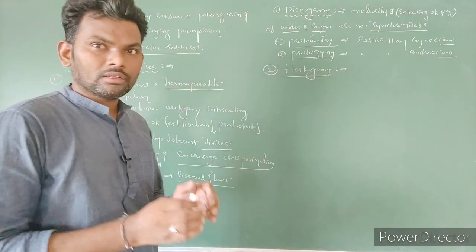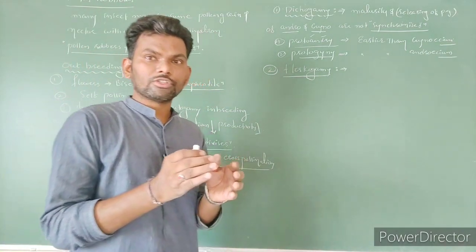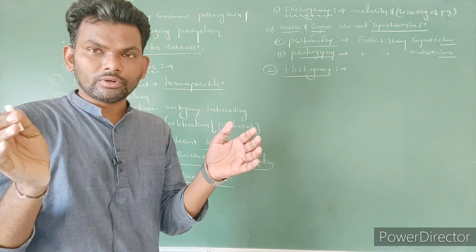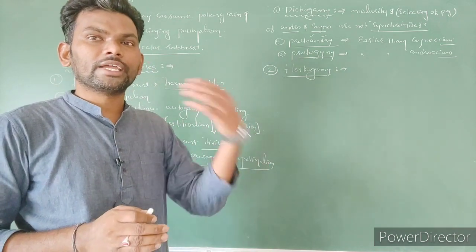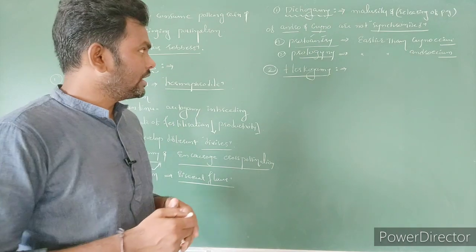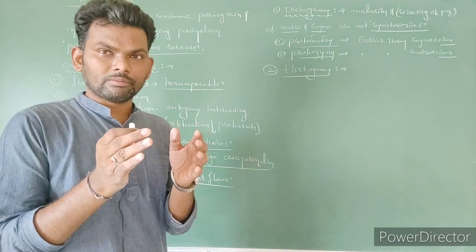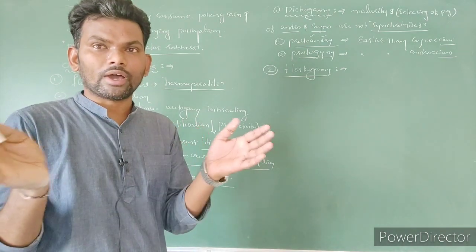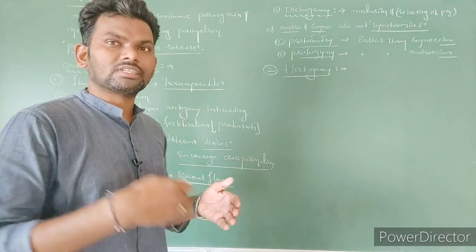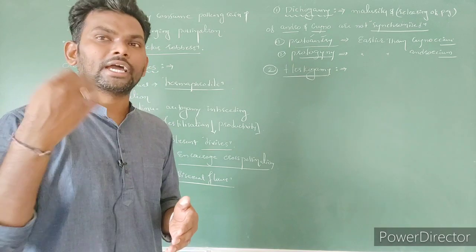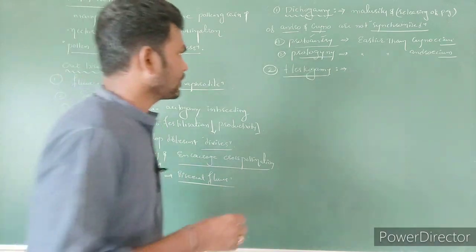For self-pollination, androecium as well as gynoecium have to be compulsorily close to each other. So then only it is going to increase the self-pollination. But here the position of the androecium and gynoecium is too far from each other. So for what? To discourage the autogamy, encourage the cross pollination.